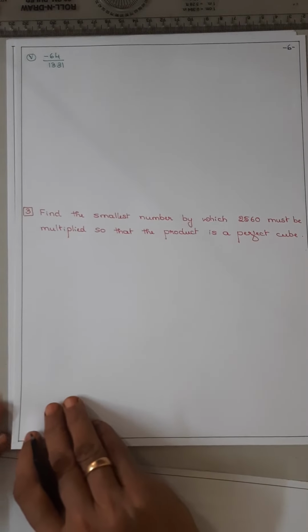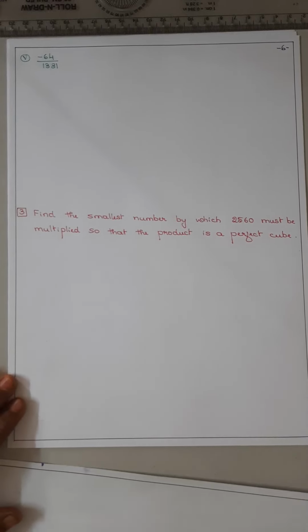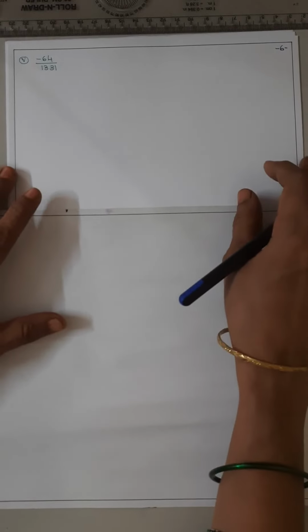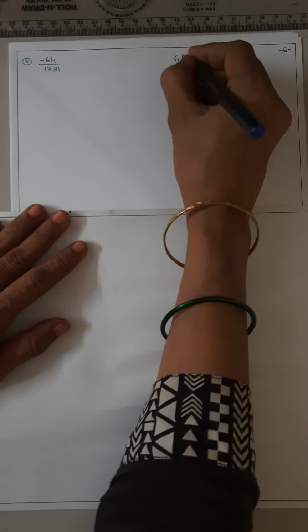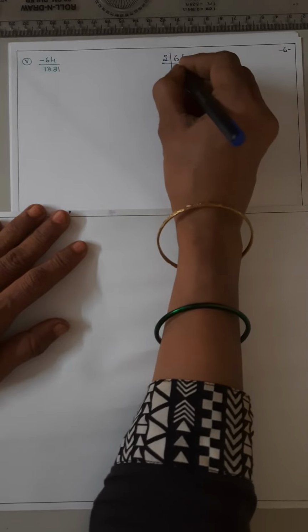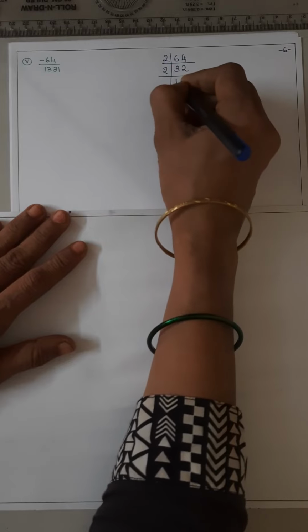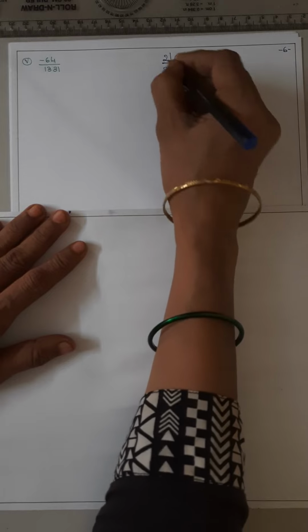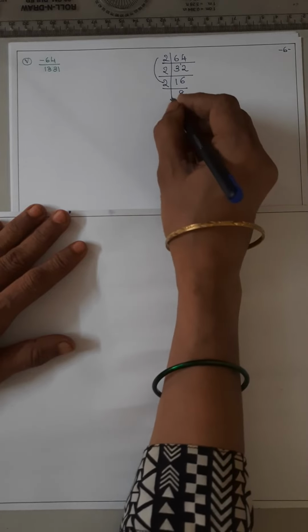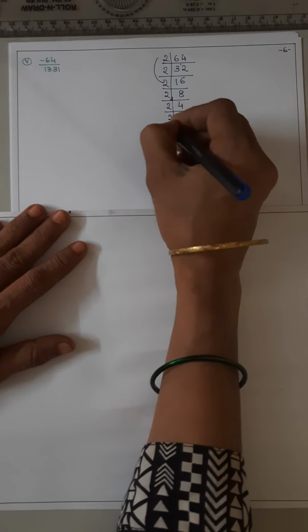Now coming to the fifth sum, it is a rational number. For a rational number, we have told that the numerator and denominator we have to see separately. So 64: 2 3s are 6, 2 2s are 4, 2 1s are 2, 6 are 12, 2 8s are 16. Now 2 4s are 8, 2 2s are 4, 2 1s are 2.